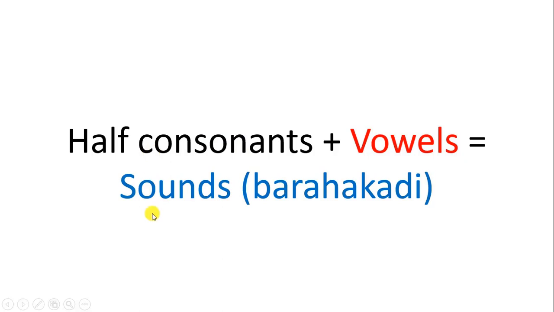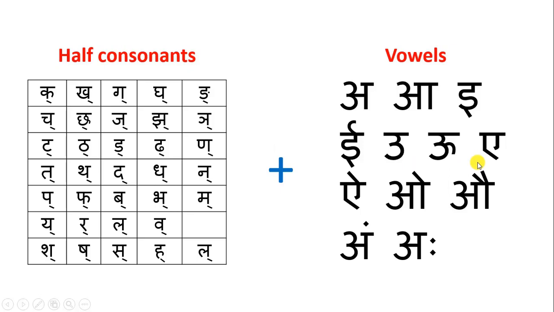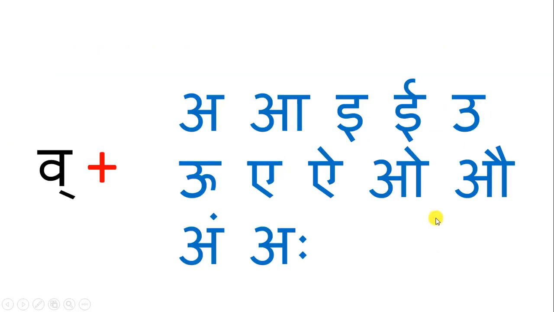We know that we get different sounds of Hindi when we add half consonants to vowels. And that is what we've been doing till now. We've been adding different half consonants to all the vowels. And in this lesson, we will add this root consonant or half consonant to all these vowels.